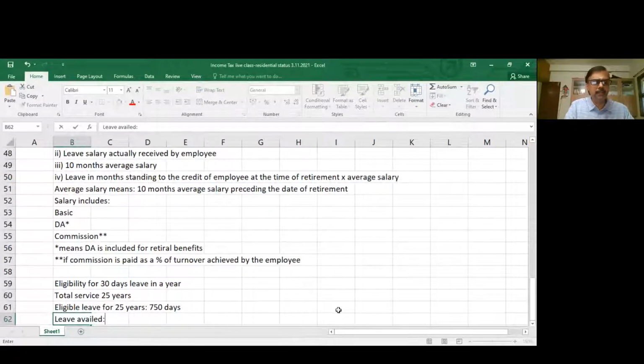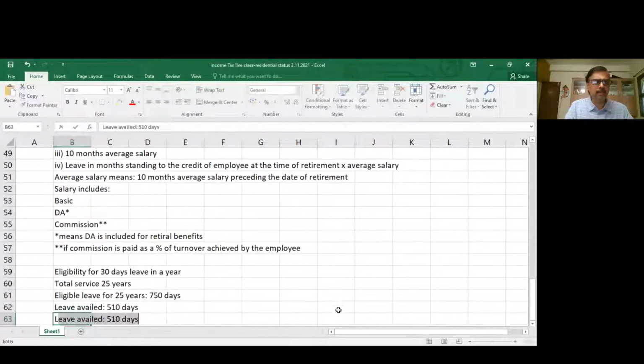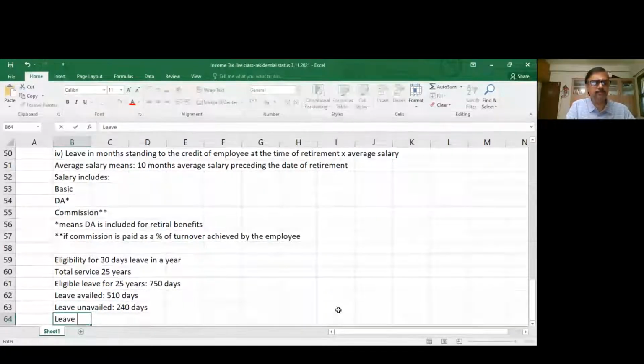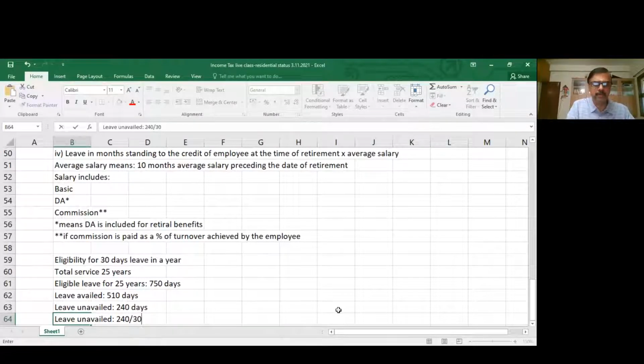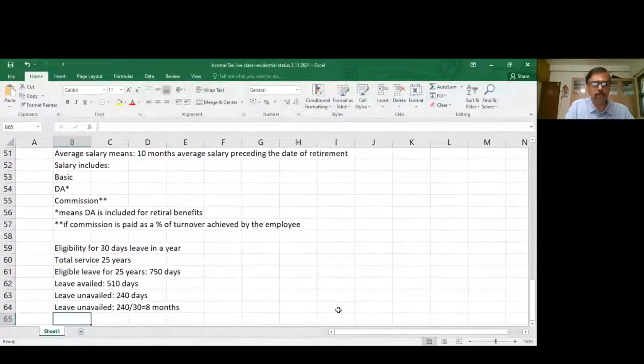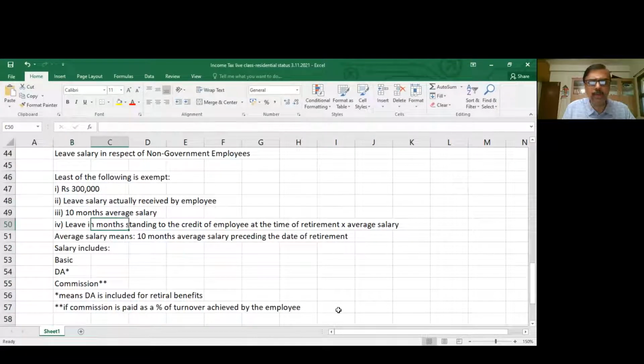Leave availed during employment, let us say for easy understanding, is 510 days. So leave unavailed, what is leave unavailed? 240 days. Correct, 240 days. Now you have to convert this into months. So leave unavailed, 240 by 30, equal to how many months? 8 months. Now you have to multiply this, the fourth one about leave in months, 8, into average salary.